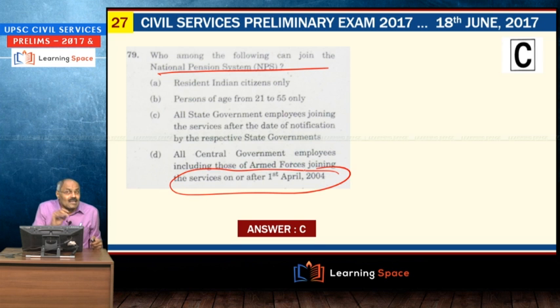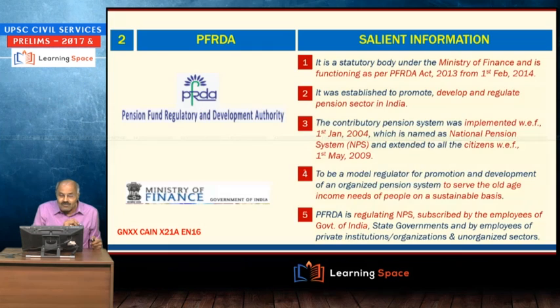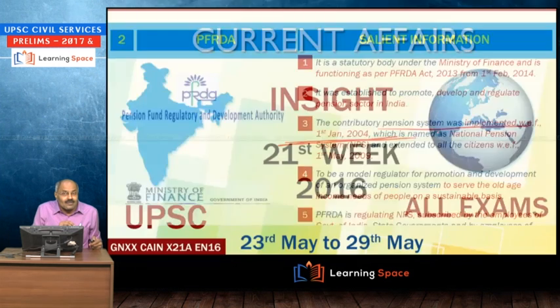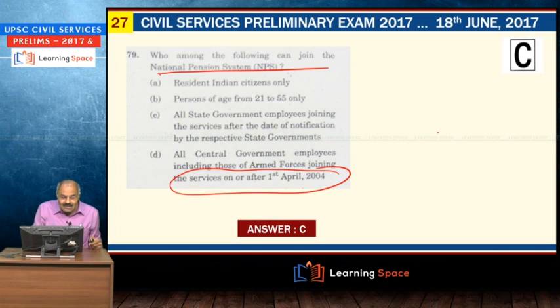Then you see here which of the following, who among the following can join the national pension system, we discussed about this. Here you see the contributory pension system was implemented with effect from 1st January 2004, and here it is given as 1st April 2004. So this is wrong, and I can tell you this is not that easy to answer because it pertains to 2004 and month also.